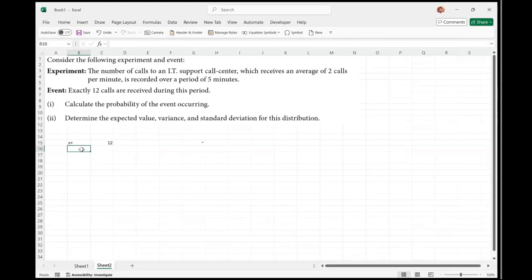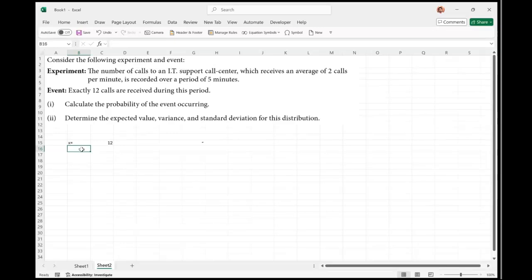And what else is given to me? Is the probability given to me? The probability is not given to me. On the other hand, I'm given the average. So if you are not given the probability, and you're also not given the number of fixed trials, then you cannot use the binomial distribution, because you needed the three things.